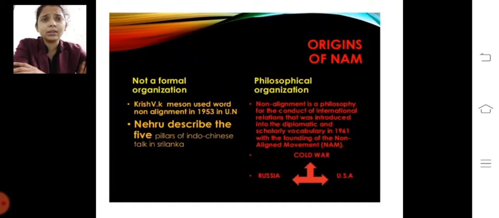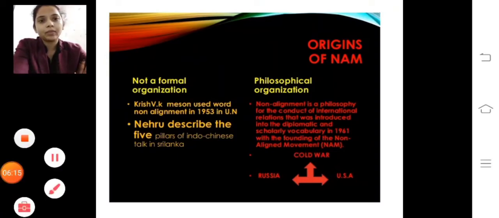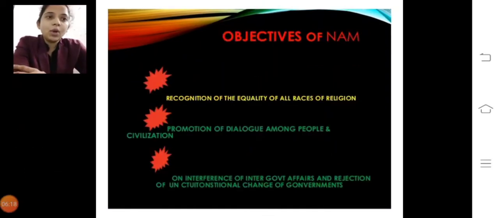The basic concept for the group originated in 1955 during discussions that took place at the Asia-Africa Bandung Conference, which was held in Indonesia. Subsequently, the preparatory meeting for the first NAM Summit Conference was held in Cairo, Egypt, from 5 to 12 June 1961. So there were some objectives of this organization.